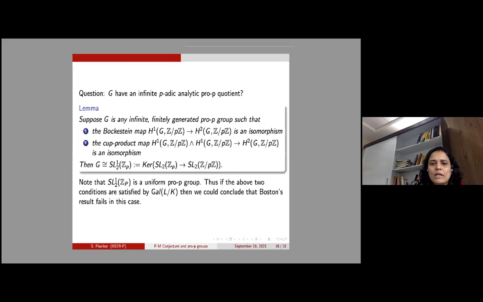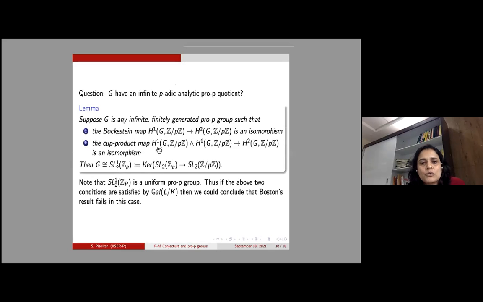Rather than going through the proof, let me explain it here itself. We know that the dimension of H1 is 3 and the dimension of H2 can be 3 or 4. We have been successfully able to show that this Bockstein map is an injective map. If we could show that the dimension of H2 is 3, then we are done. But it looks like it's very hard to show directly by looking at this map.